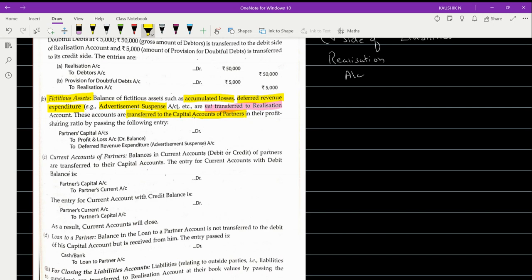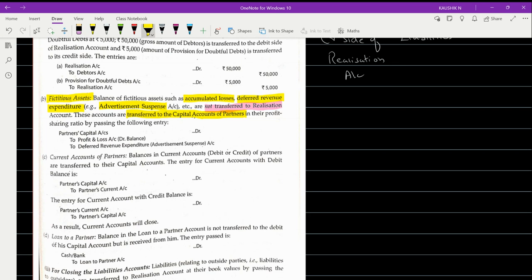And apart from that, if you have provisions for any of the assets that you are maintaining, like provision for bad and doubtful debts, or if there's a provision for depreciation, it is against an asset, right? That can be transferred.